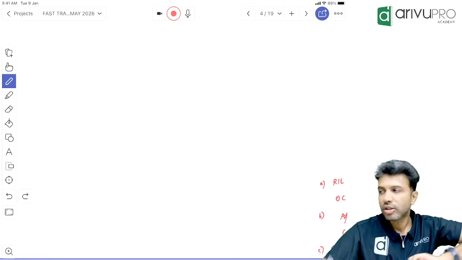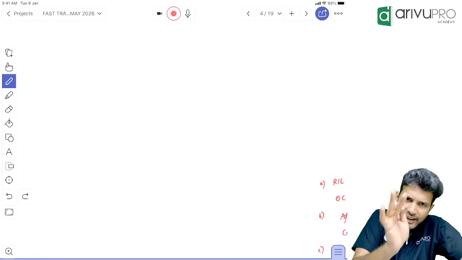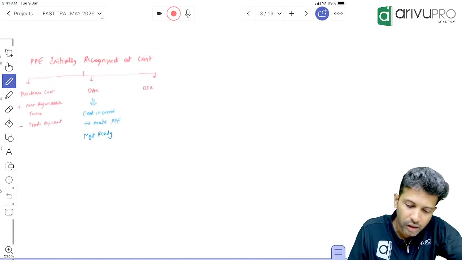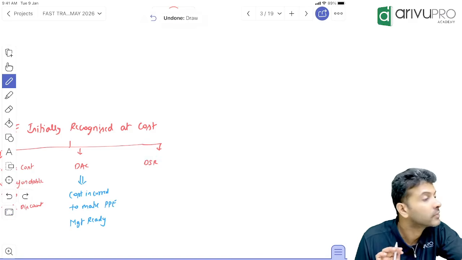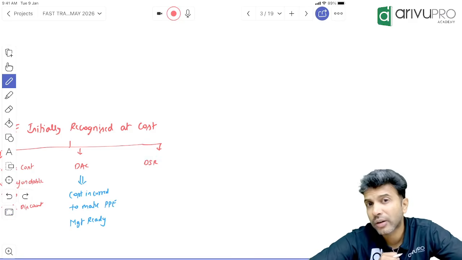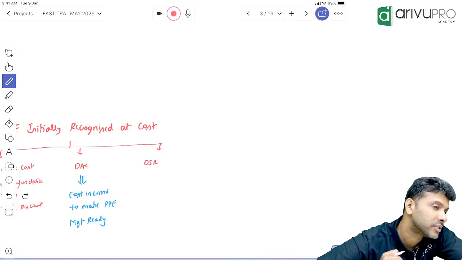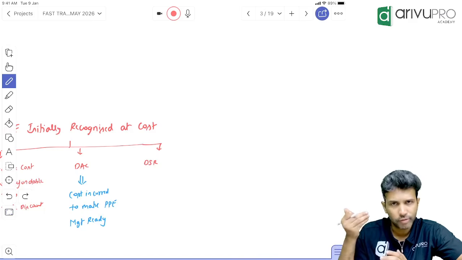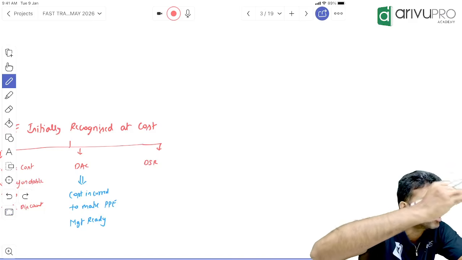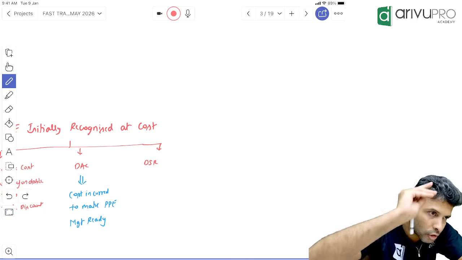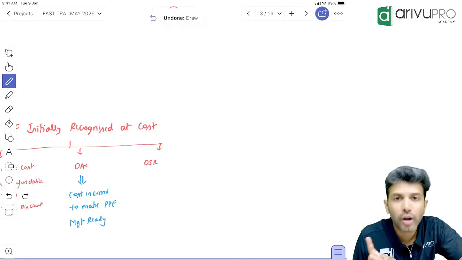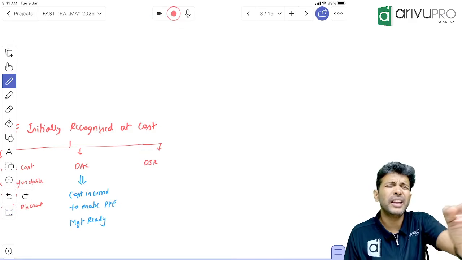So though it is like DAC only, we are not considering it as DAC. We have created a separate category called DSR. Correct? Treatment you already know. Now you tell me this repair cost, will you transfer it to P&L or capitalize? Capitalize, because for Reliance to use this telecom tower, this repair cost is also mandatory. So it is also DAC. So what should we do for this DSR cost? P&L or capitalize? Capitalize.